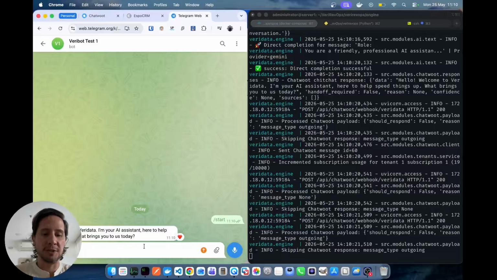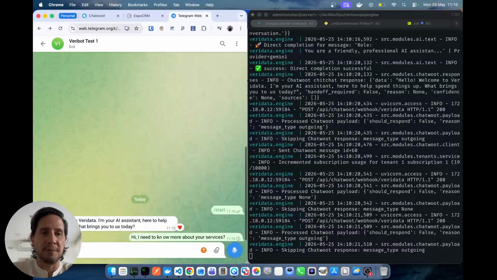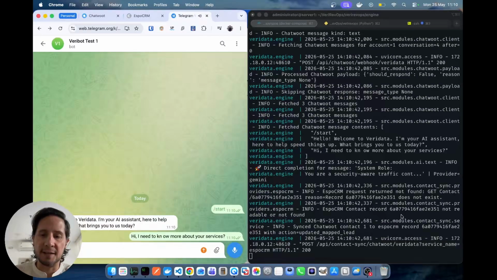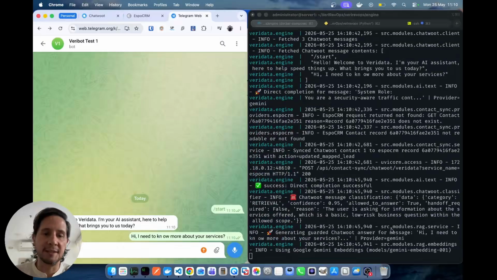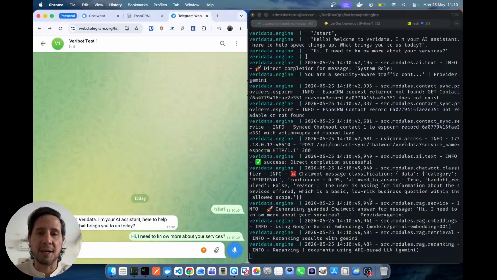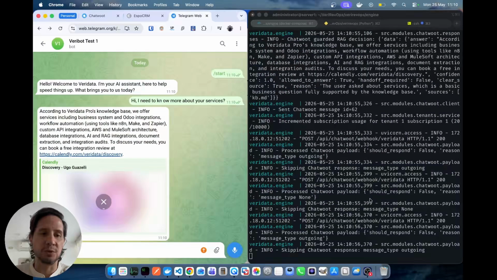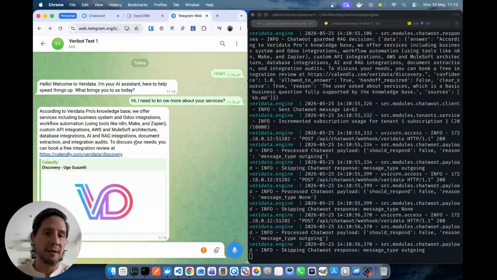I can send some information like, hi, I need to know more about your services, or anything, it doesn't matter. So you can see again that the bot is going to start working on the right side. And because I set up my dev environment, it's getting information from my own company. So I created a document with all the information that I believe the clients would be asking, and voila. According to Veri Data, we offer services including business systems, all the integrations. Basically, it's my company, Veri Data, this is what we do.